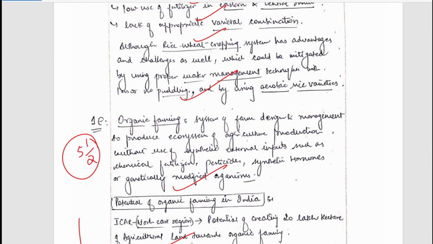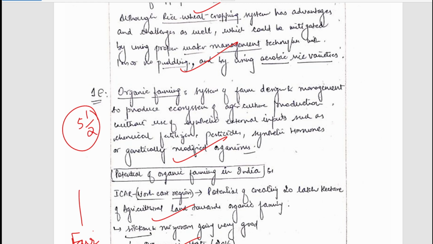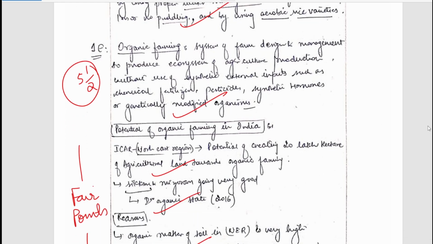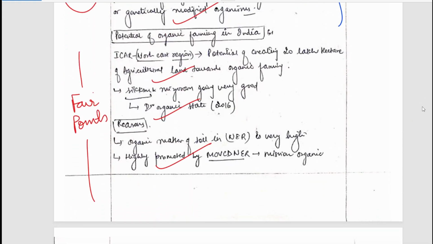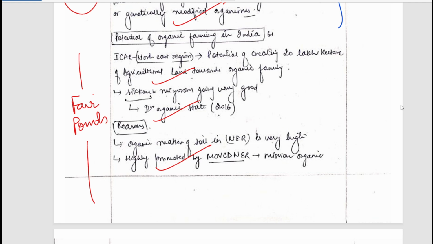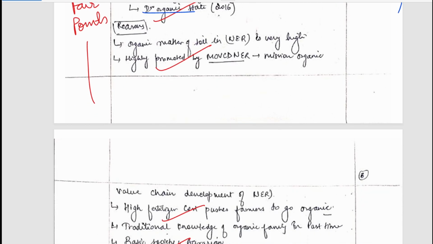Next question was discuss the potential of organic farming in different regions of India. So, first of all, organic farming has been defined and its potential has been mentioned. How Sikkim became the first organic state, and reasons why it could be a good option have been mentioned.